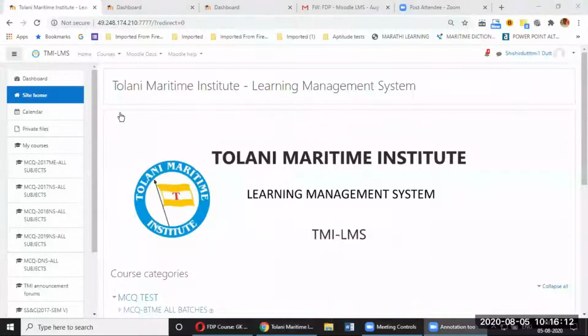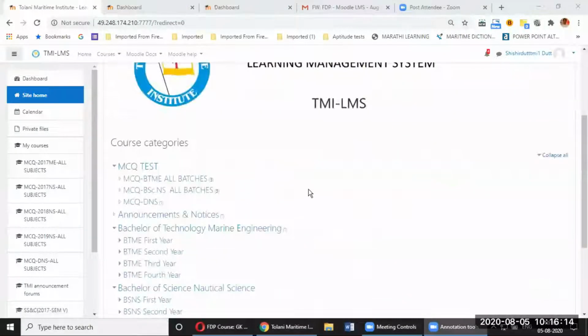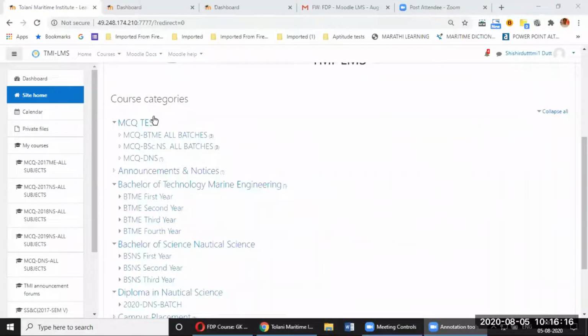So go to site home, and as you can see in the course categories, we have created specifically an MCQ test category, and under this MCQ test category, we have created batch-wise categories, because basically MCQ tests students will be giving batch-wise. So it is for the ease of navigation of students that we have created it like this. So this is MCQ, BTME, all batches.